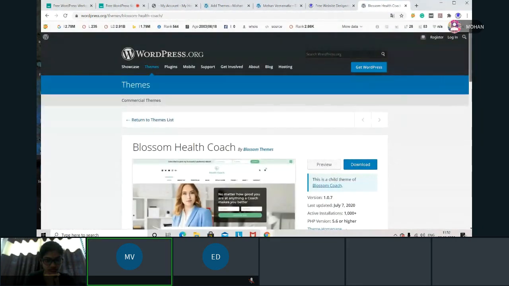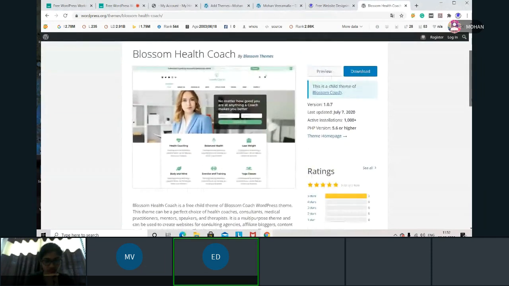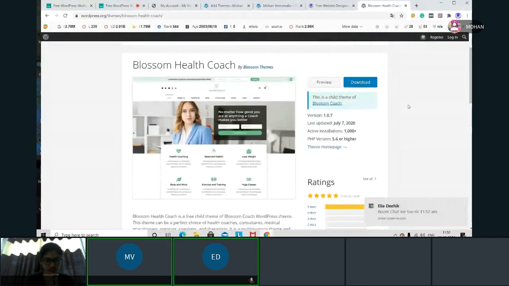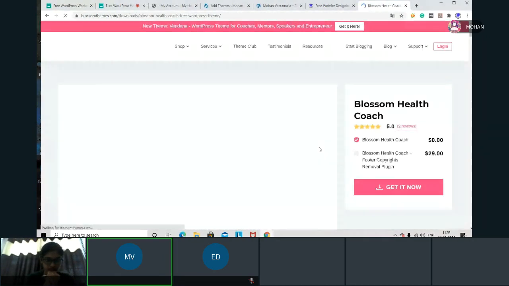Is it the same thing? Yes, sir. Now, if I am seeing the preview here, I will see the same preview, whatever I have seen in the dashboard. But I want to see more. Then what should I do? I should go to this theme homepage. Go to this theme homepage. Then only you can analyze the complete theme, the complete design.